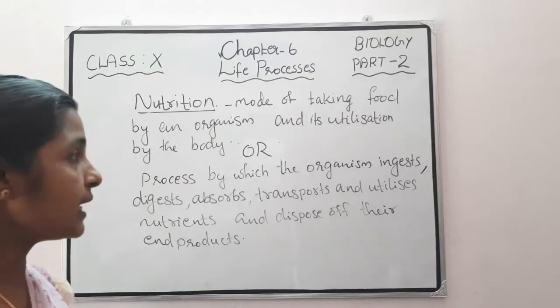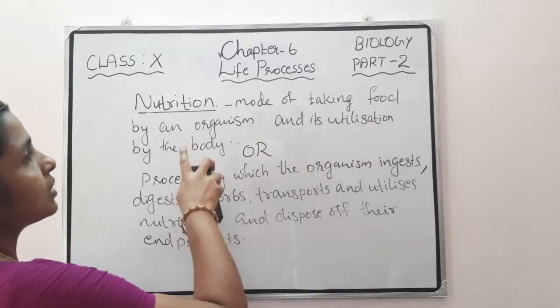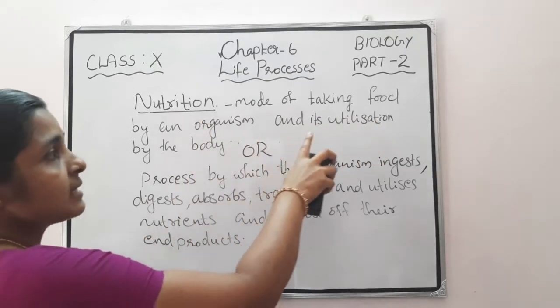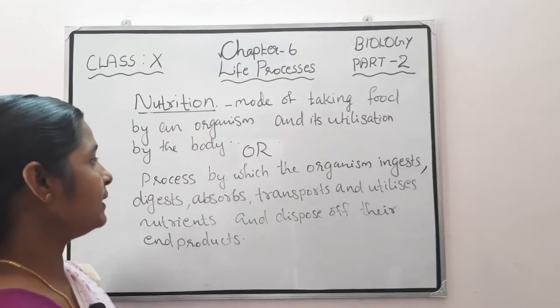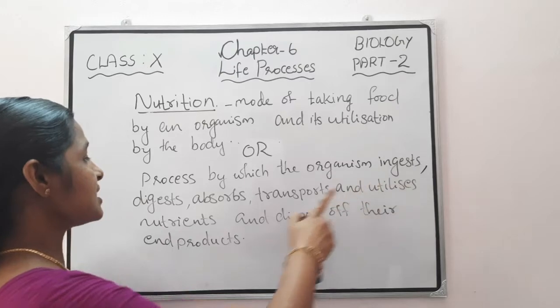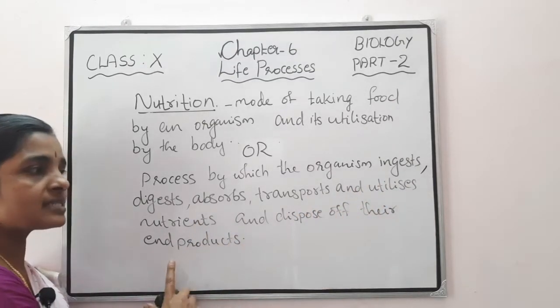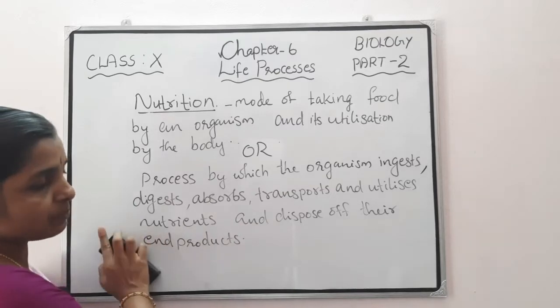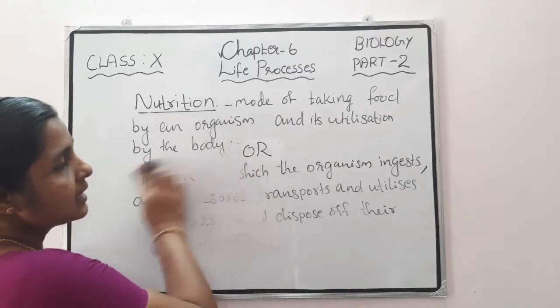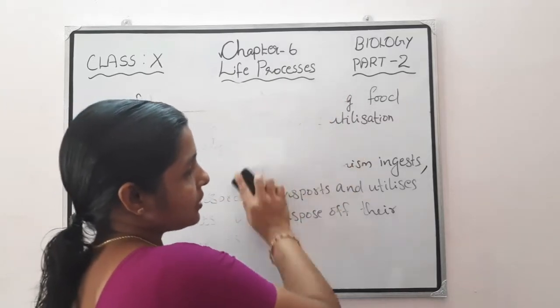Next is the type of nutrition. Once again, what is nutrition? It is the mode of taking food by an organism and its utilization by the body. Another definition is, it is the process by which the organism ingests, digests, absorbs, transports and utilizes nutrients and disposes of their end products. Next is the types of nutrition, which you have also studied.